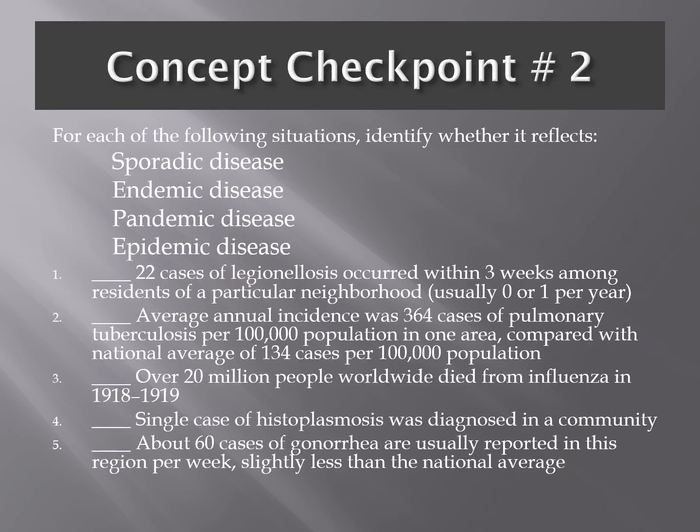So student, it's time for our second concept checkpoint. You're given 5 different scenarios, and in each case you have to identify the level of occurrence of a disease, whether it is sporadic, endemic, or epidemic. Try to find out the answers and we will discuss them in our interactive section.